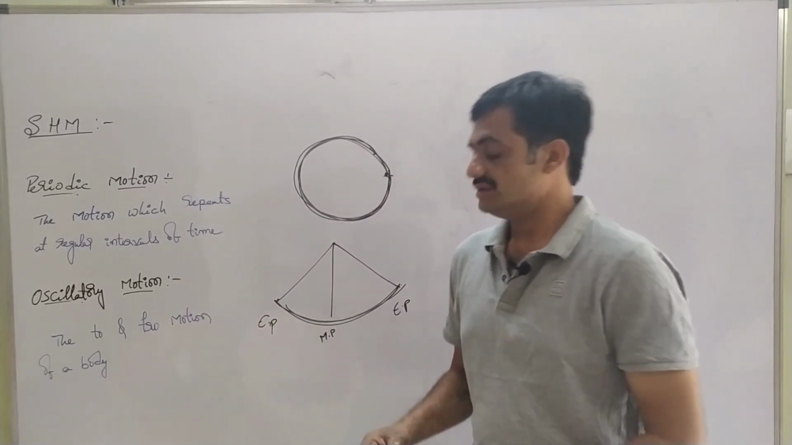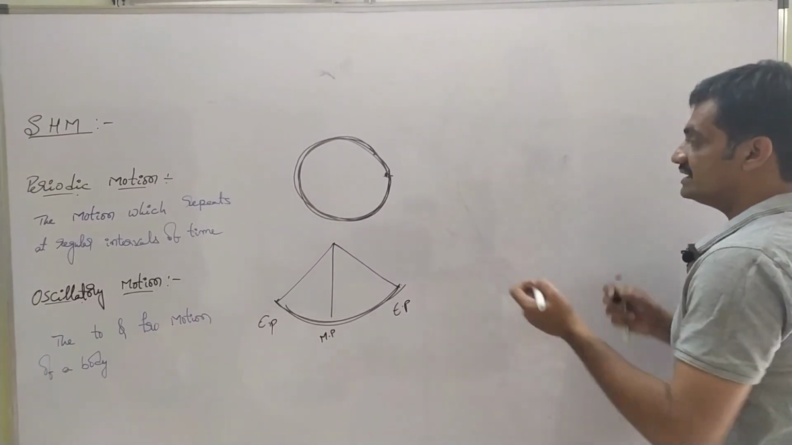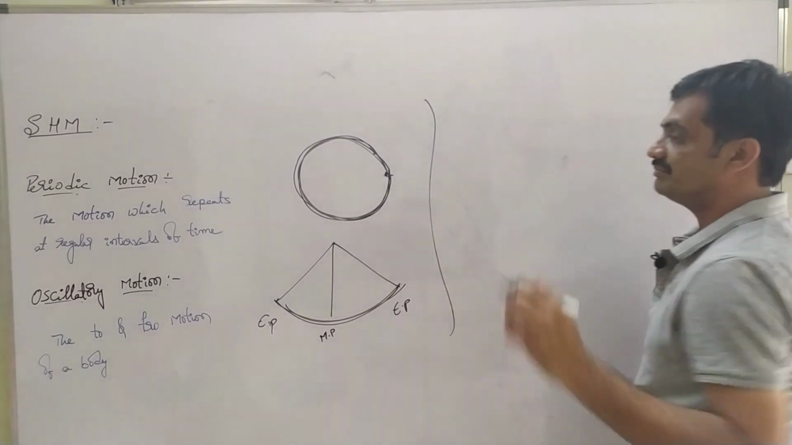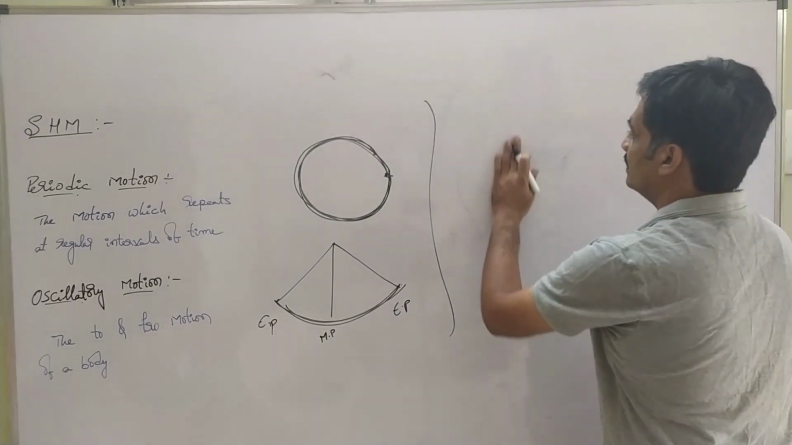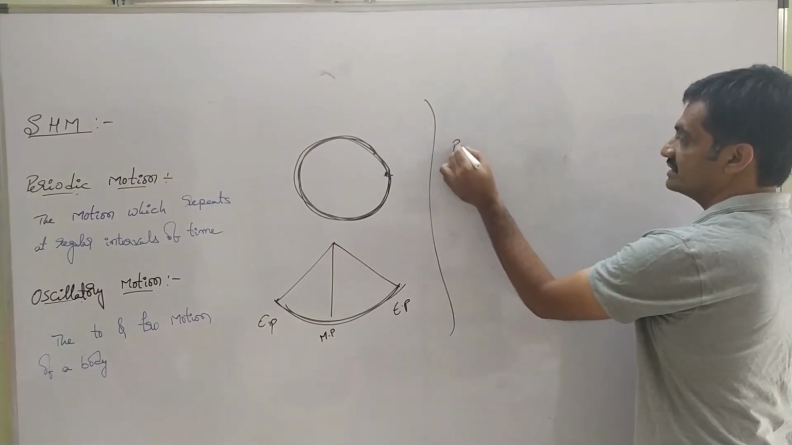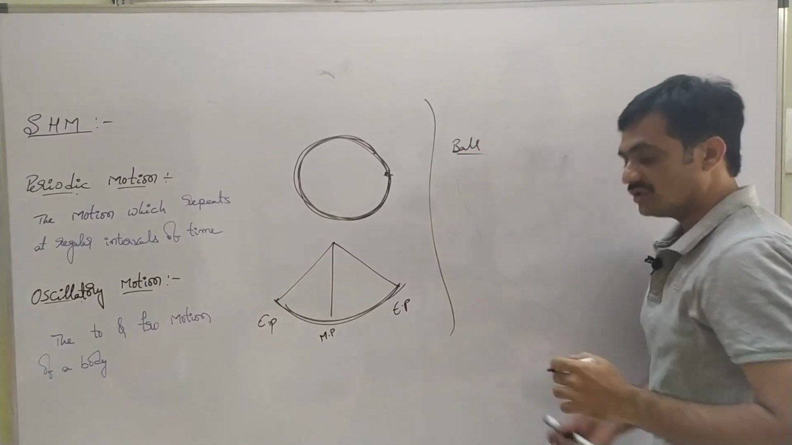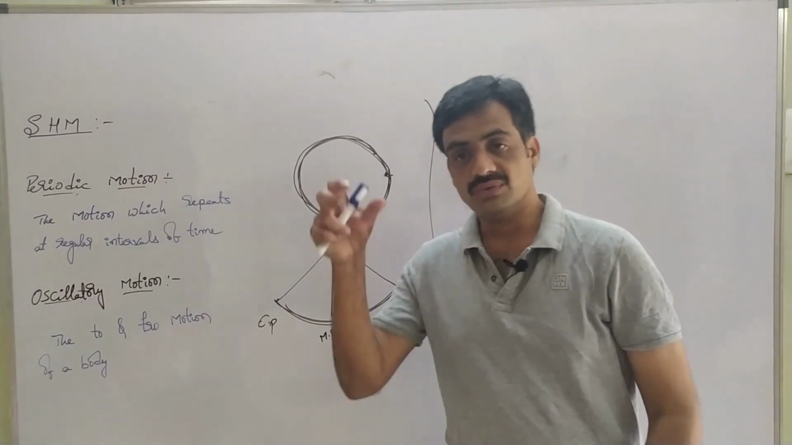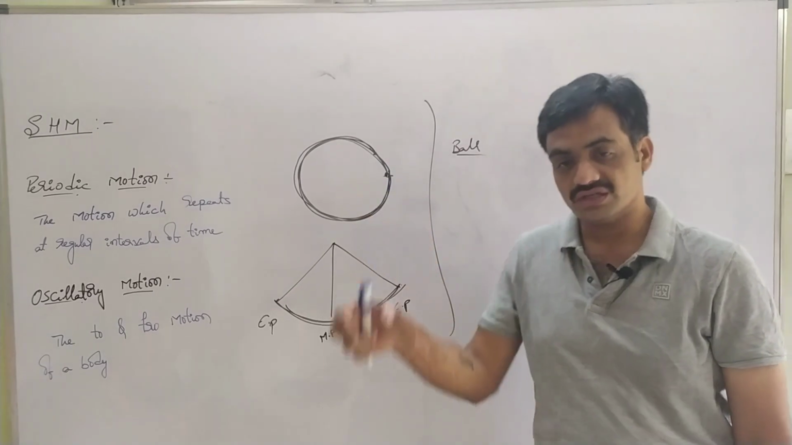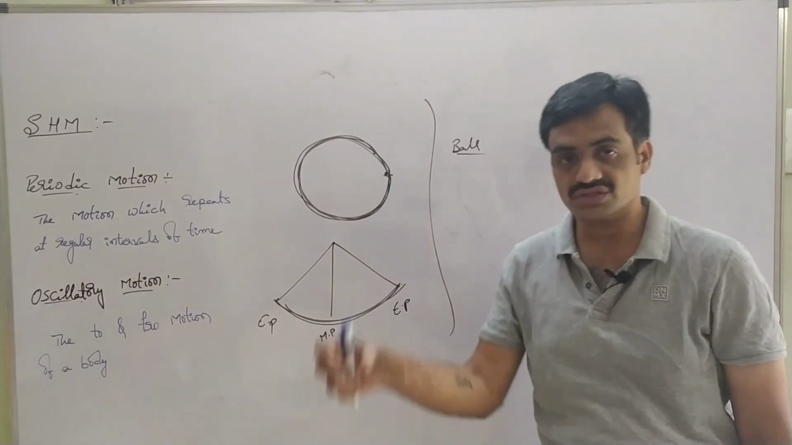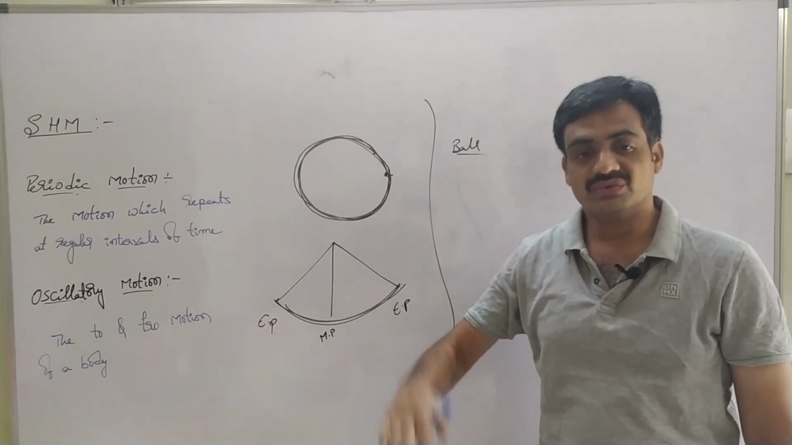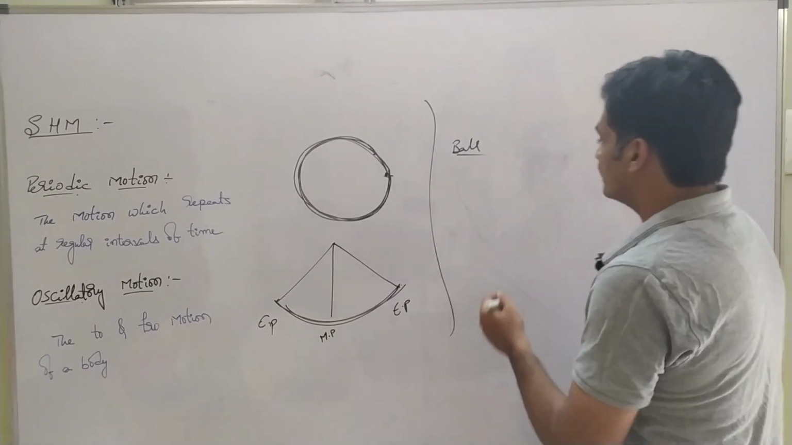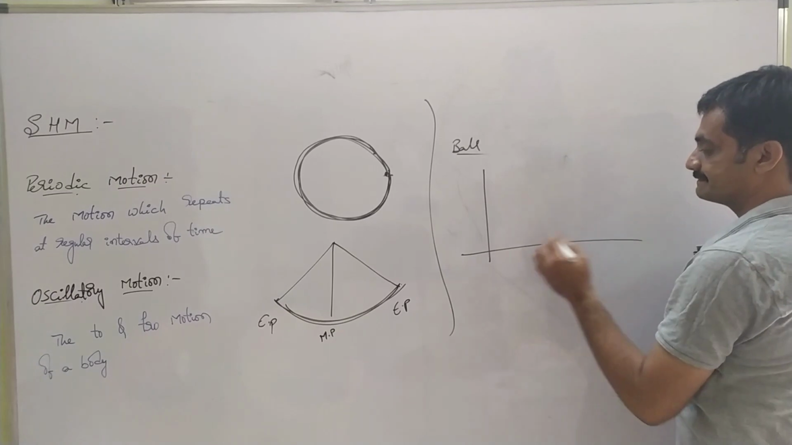Let's see some examples regarding oscillatory motion. Let us consider a ball. If you drop the ball, it continuously bounces. It moves in the upward direction and again falls down, again moves upward, again falls down. It continuously jumps from up to low. Then it is represented like this.